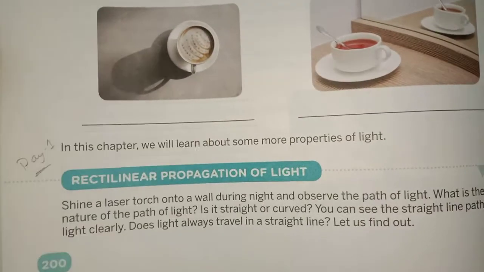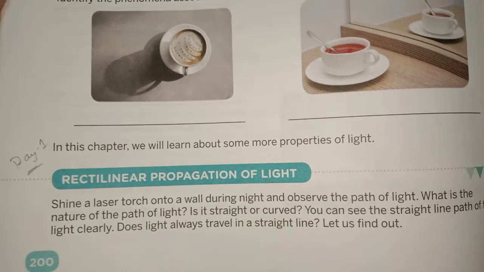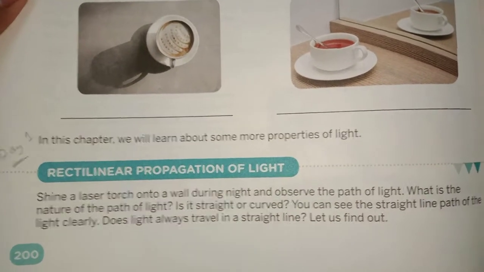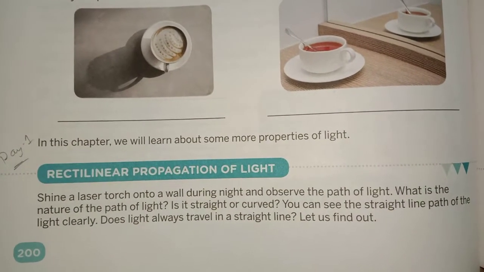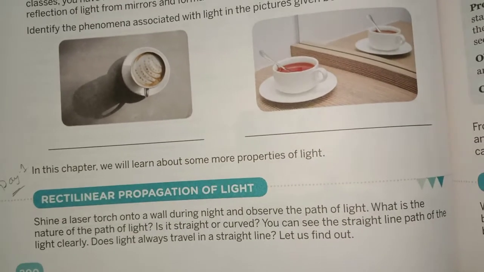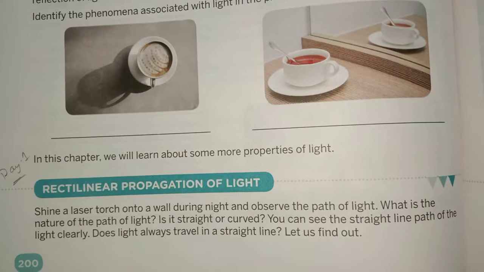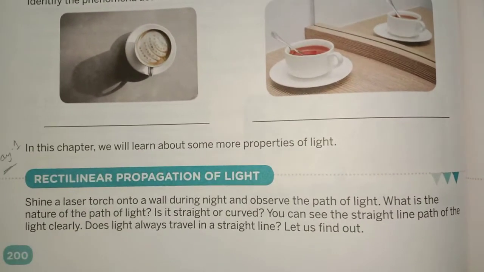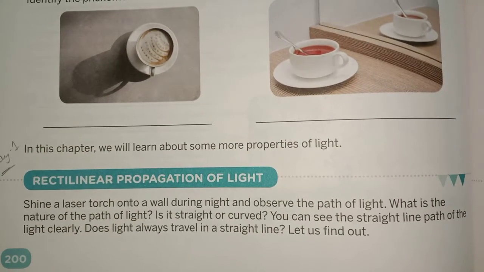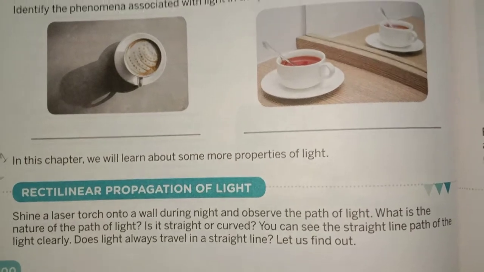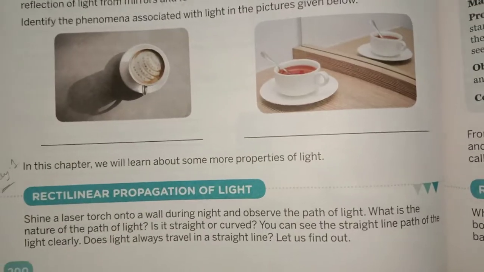Okay, you can observe while you turn on the torch or a laser light, you can see easily that laser light is going only in a straight path. It can't bend without any mirror or any obstruction. So to prove this phenomena, you can do this small activity.